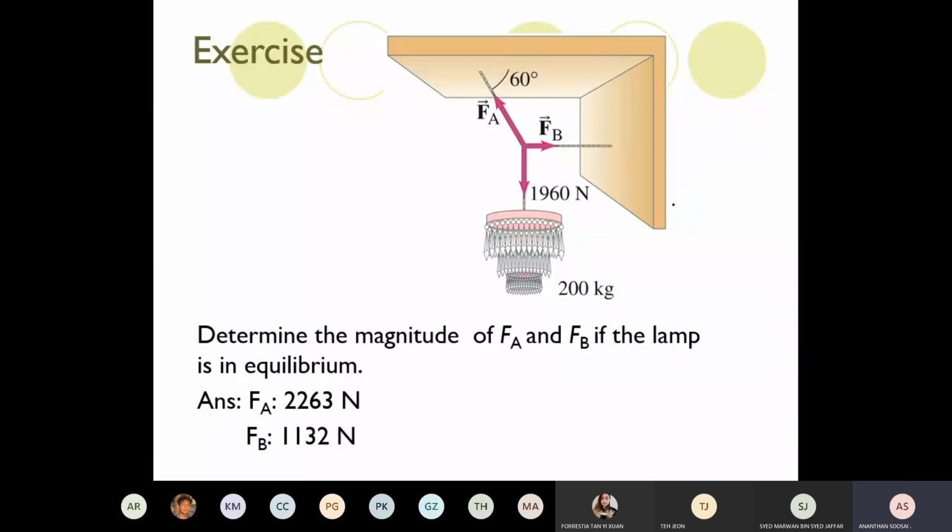So first, I think the best, you can draw a triangle. Can you draw the vector triangle first? How are the 1960, FB, FA going to make a triangle? Make sure you place the 60 degrees at the correct corner. At which corner does it make 60 degrees? Once you make the triangle, I think you should be able to find the two answers here. So if this is 60 degrees, it means here it's going to be 60, right? It's going to be 60 here. Okay. This is 90, yeah.